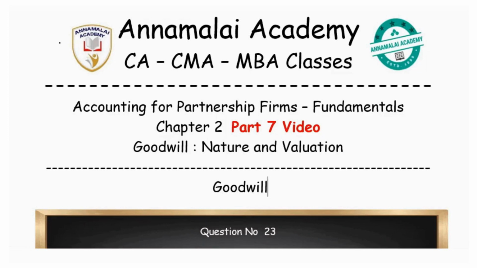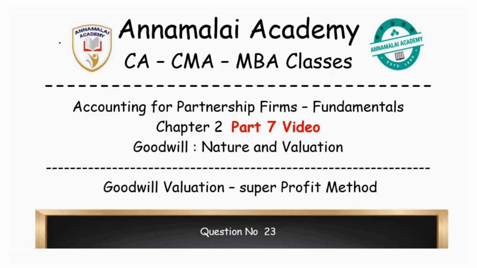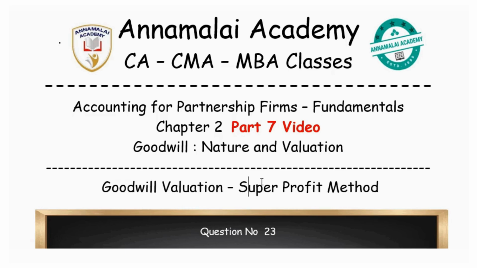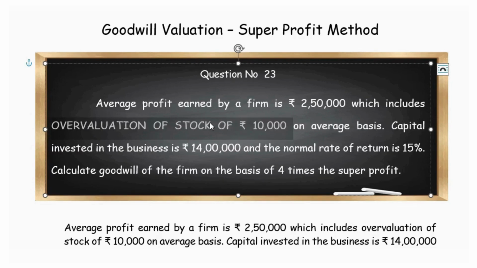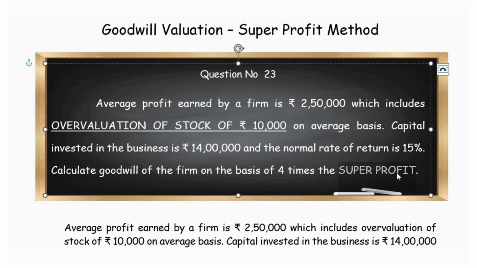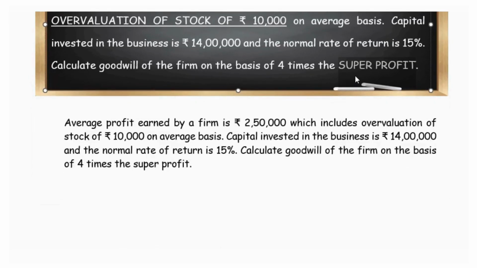Next question in goodwill valuation under super profits method. We are given a question with details about the average profit earned by the firm, 2,50,000, and in this question a new component is given, that is overvaluation of the stock. The stock has been overvalued, and we are asked to find out the goodwill based on the super profits method.